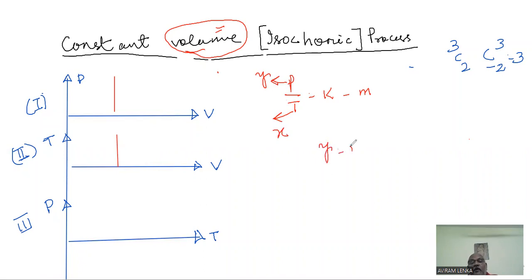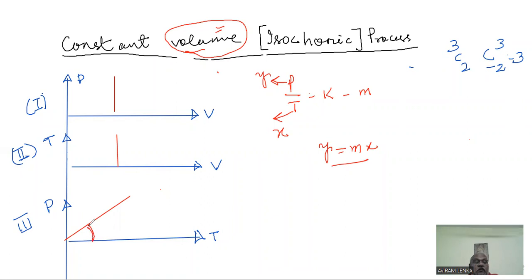So y equal to mx, that becomes a straight line passing through origin, and the straight line will be like this, unlike the first and second graphs.